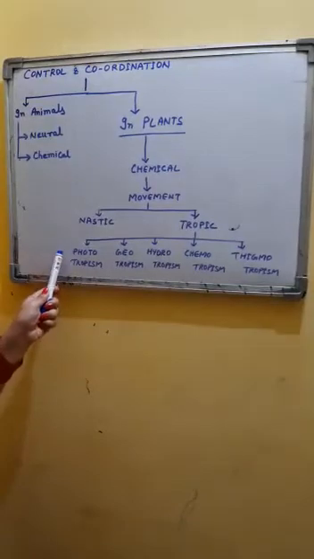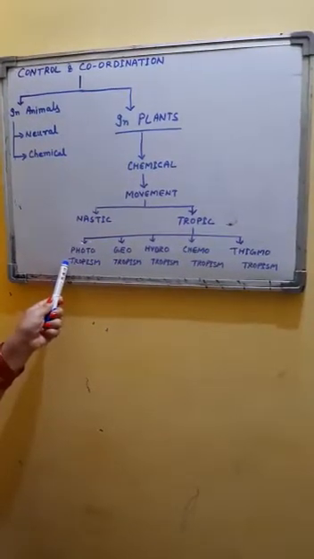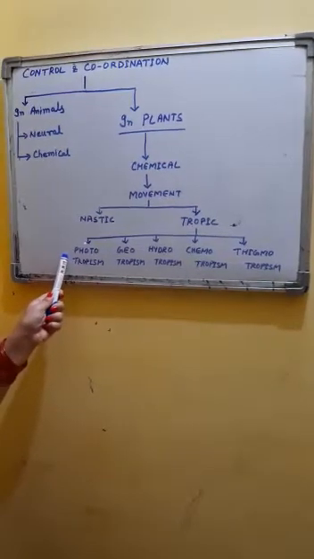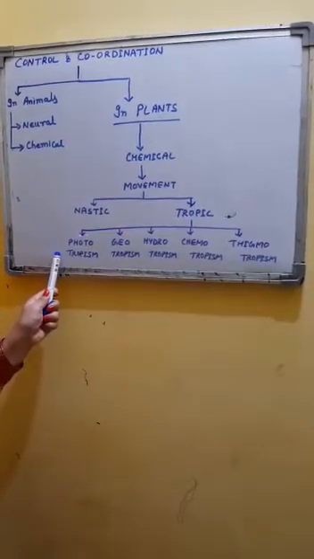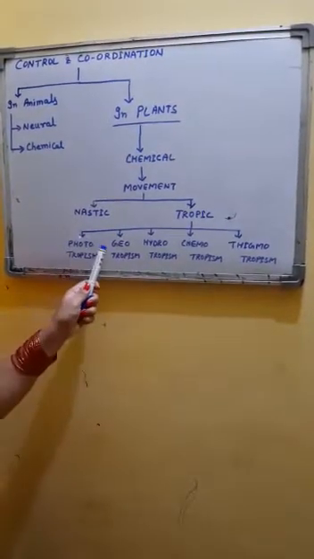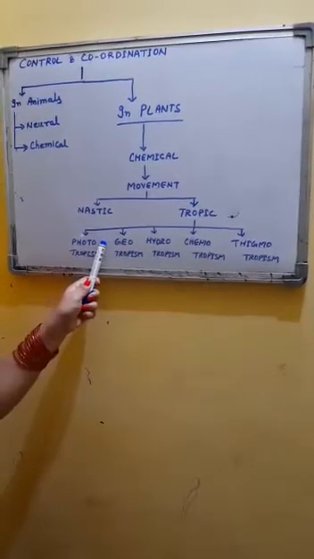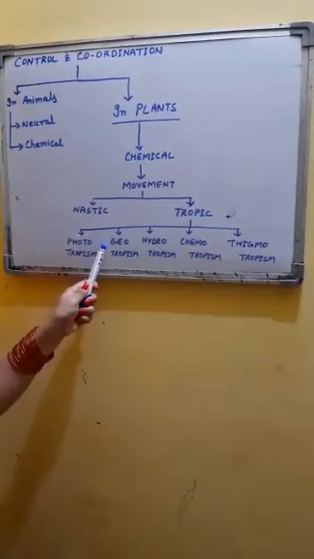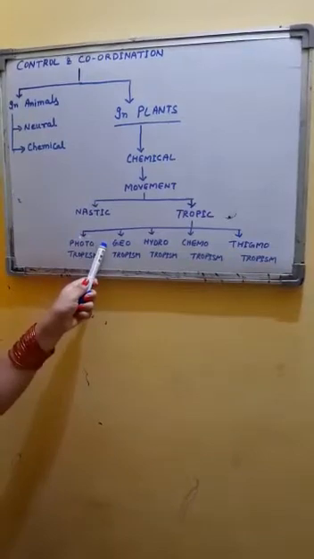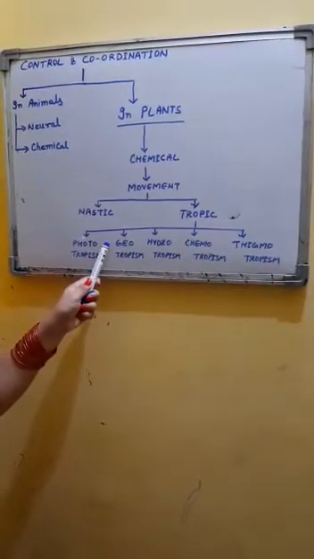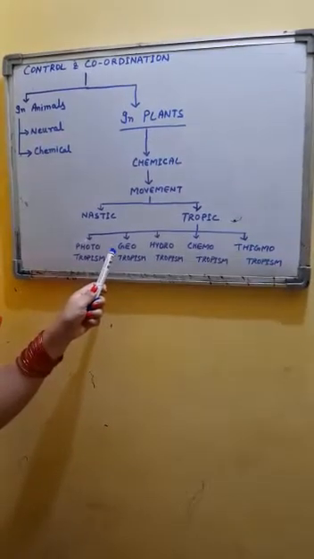The first one is phototropism. The growth-oriented movement of plant parts towards light is called phototropism. Stems show positive phototropism, roots show negative phototropism. Second is geotropism. Growth-oriented movement of plant parts towards gravity is called geotropism. Roots show positive geotropism and stems show negative geotropism.